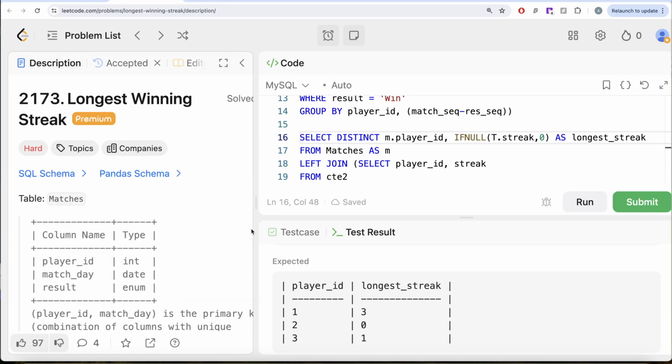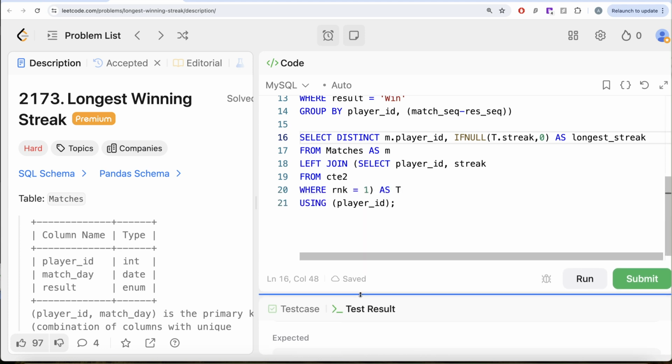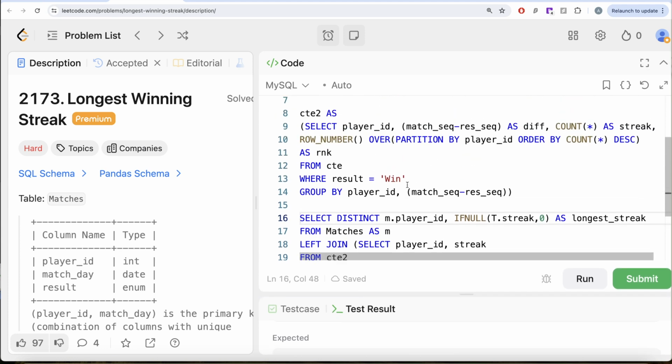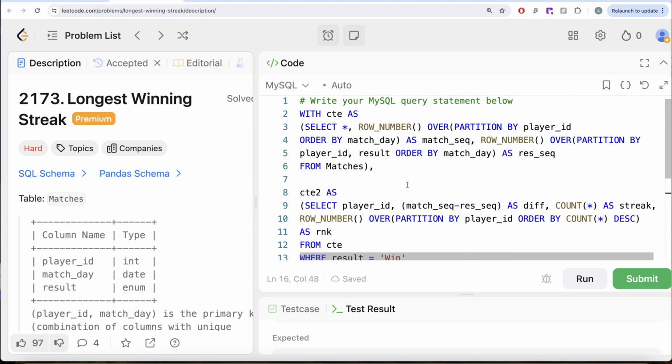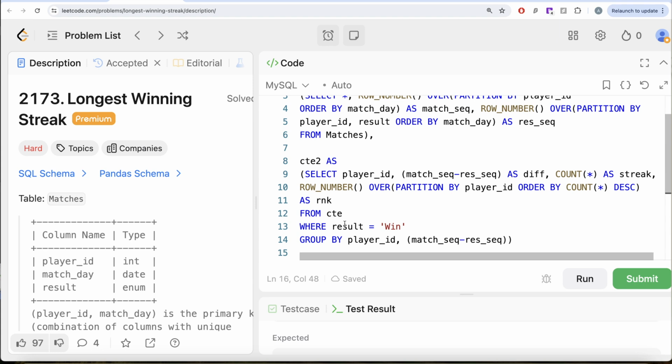So a very tricky and very lengthy question. But if you know the logic that we developed in this series about how to find consecutive streaks, this is just a more advanced version of that same logic. For every player, we found the match sequence as well as the result sequence. Then we only kept those rows where the result was win.